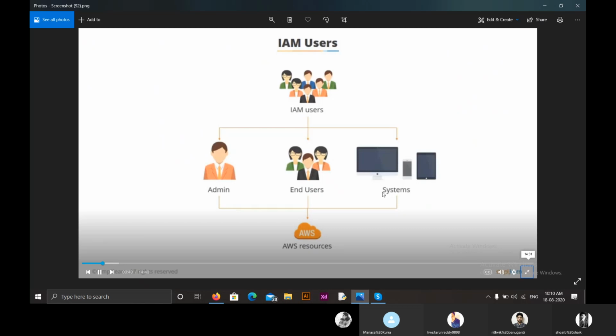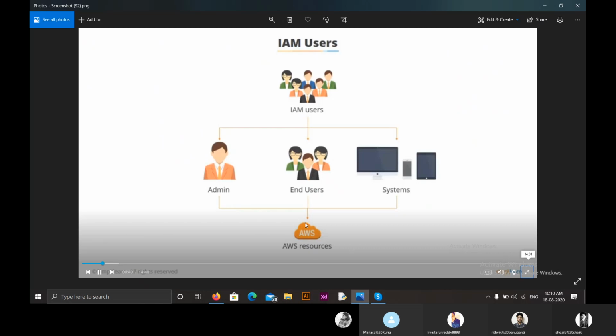So IAM users are nothing but someone who accesses our data, whether they might be admins who have administrative access with complete AWS resources, or the end users who have access only to few resources provided by the admin user, and there might be systems which need permissions to access our data.